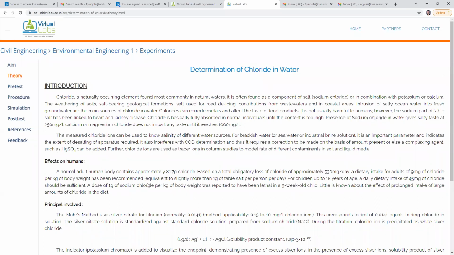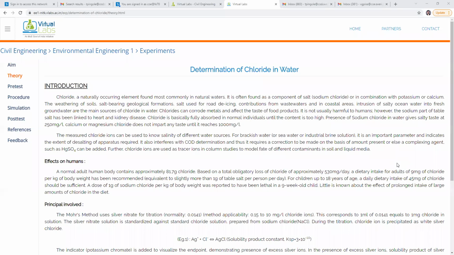Then an important sentence from the theory, the introduction part, is that the measured chloride ions can be used to know the salinity of different water sources, for brackish water or sea water, or industrial brine solution.